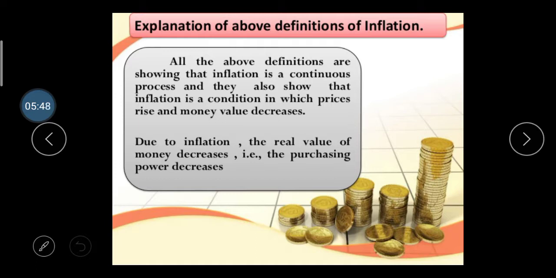Due to this inflation, the real value of money decreases. For example, the purchasing power decreases. Simply, if you had 100 rupees one year ago and you have 100 rupees nowadays, the value is totally different. Sometimes you hear from your parents and grandparents that money's value 30 or 35 years ago was very high, and nowadays money's value is very low.